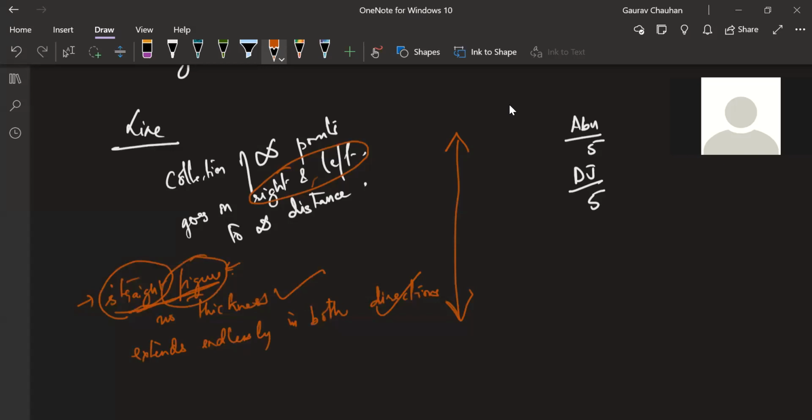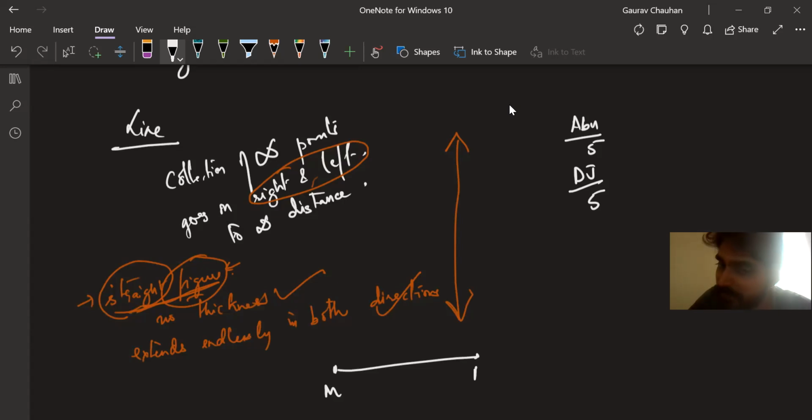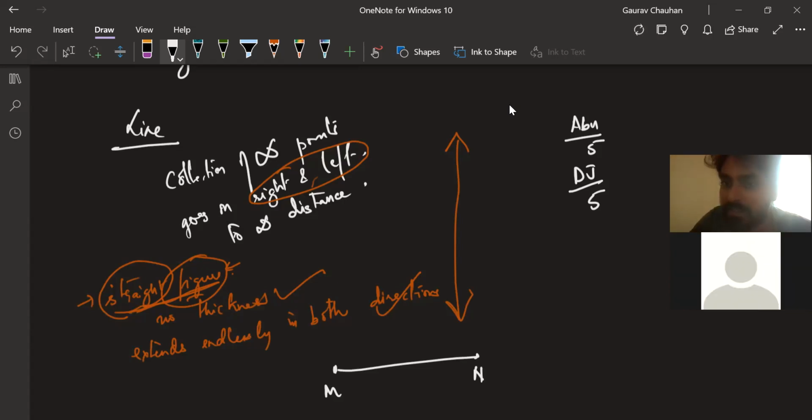Moving on to Amruta. Sir, extending a line. Yes, tell me. Extending a line segment infinitely on both sides. Perfect. Perfectly said, Amruta. Because you have already defined line segment, I can use that definition. Let's take a line segment MN.